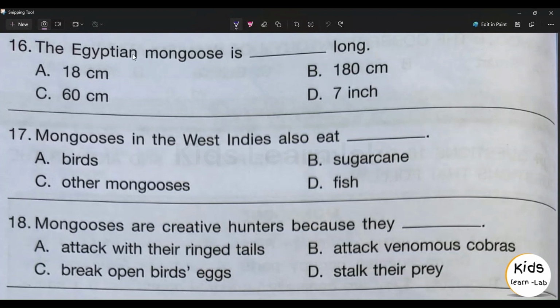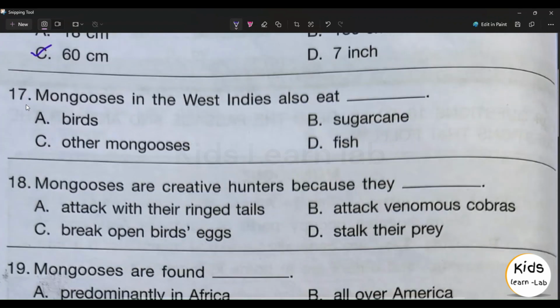16th question. The Egyptian mongoose is dash long. Option A, 18 centimeters; option B, 180 centimeters; option C, 60 centimeters; option D, 7 inch. Option C, 60 centimeters, is the right answer. 17th question. Mongooses in the West Indies also eat dash. Option A, birds; option B, sugarcane; option C, other mongooses; option D, fish. Option A, birds, is the right answer.